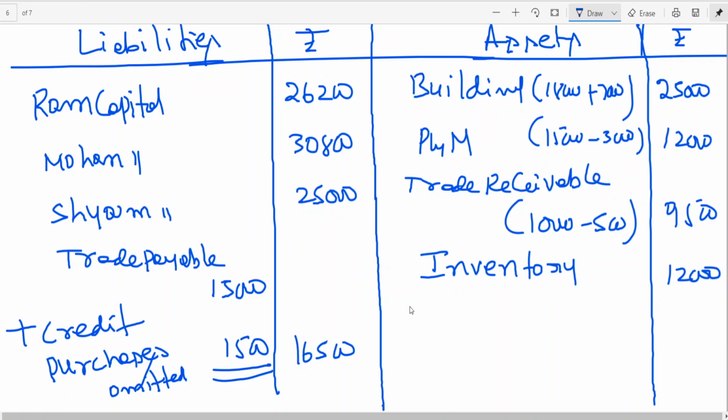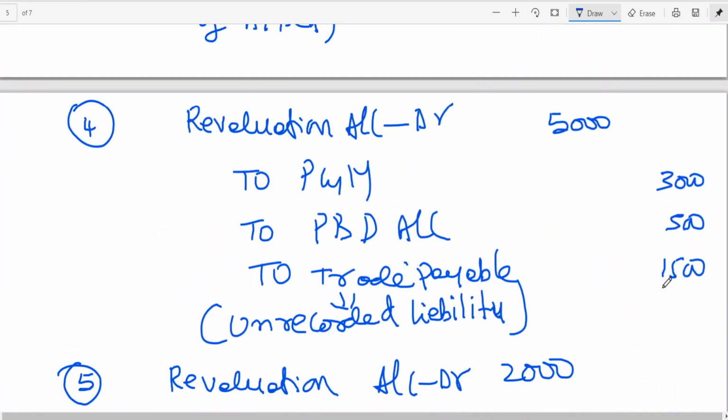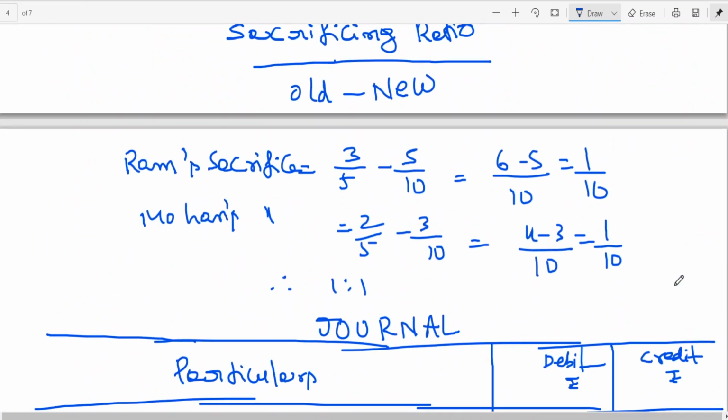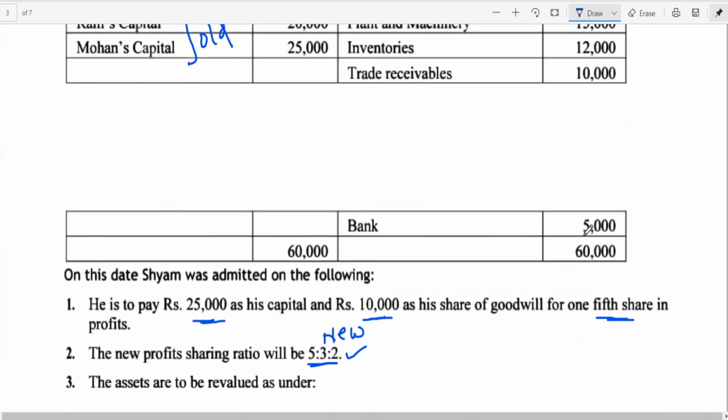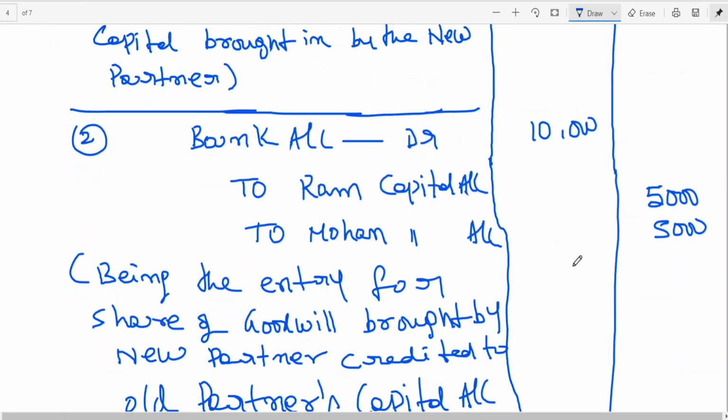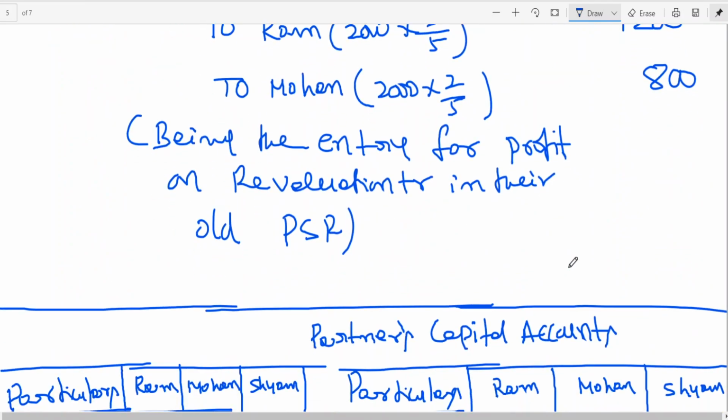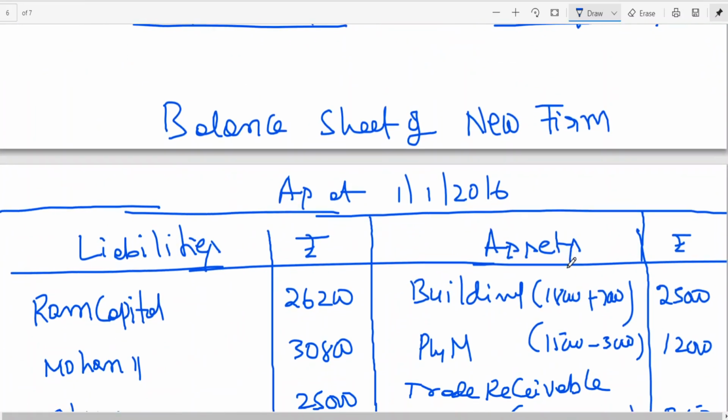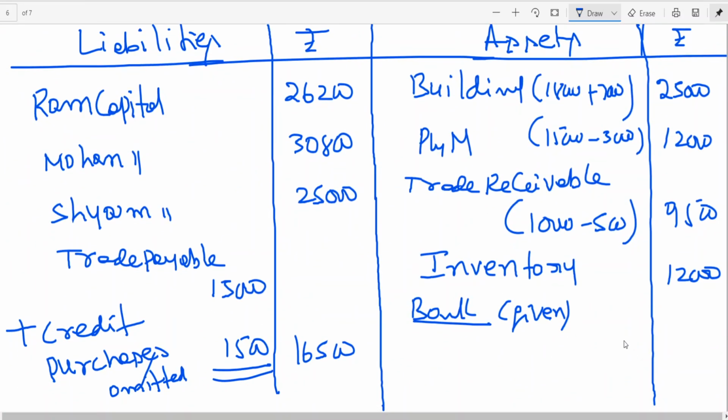So bank balance, instead of going for the ledger account, you can write the bank balance given. How much? I think 5,000 was given, you can see. In the balance sheet, what was the bank balance given? 5,000.